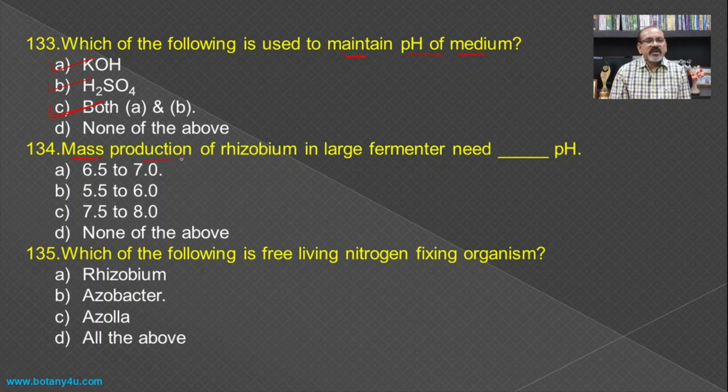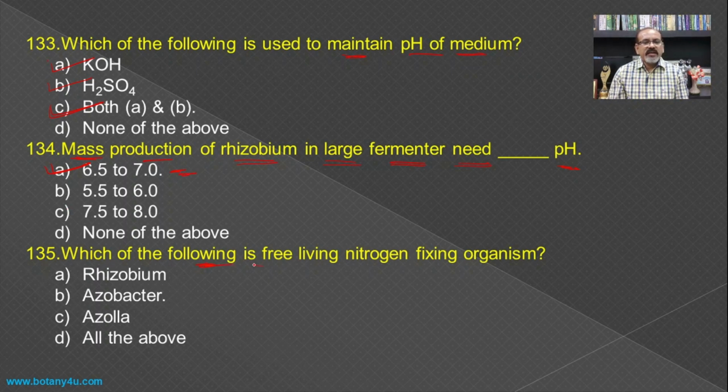Then mass production of Rhizobium in large fermenter needs which pH? If you see the range of the pH for the growth of the Rhizobium, then it is 6.5 to 7.0, and hence it becomes the answer. We should remember this one.